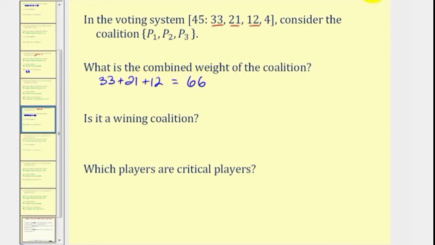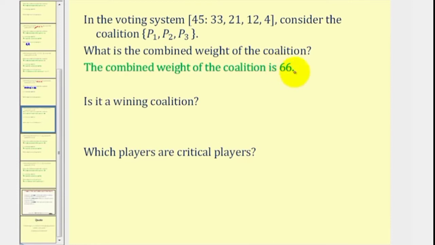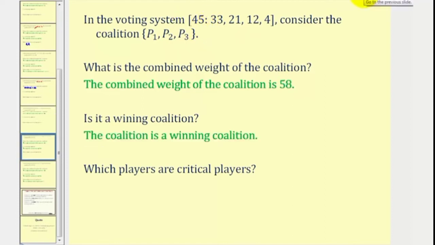So the combined weight of the coalition is 66. 66 is greater than or equal to 45, the quota, and therefore we do have a winning coalition. And then finally, which players are critical? If player 1 leaves the coalition, we are left with players 2 and 3, that have a combined weight of 33, which does not meet the quota. Therefore, player 1 is critical.